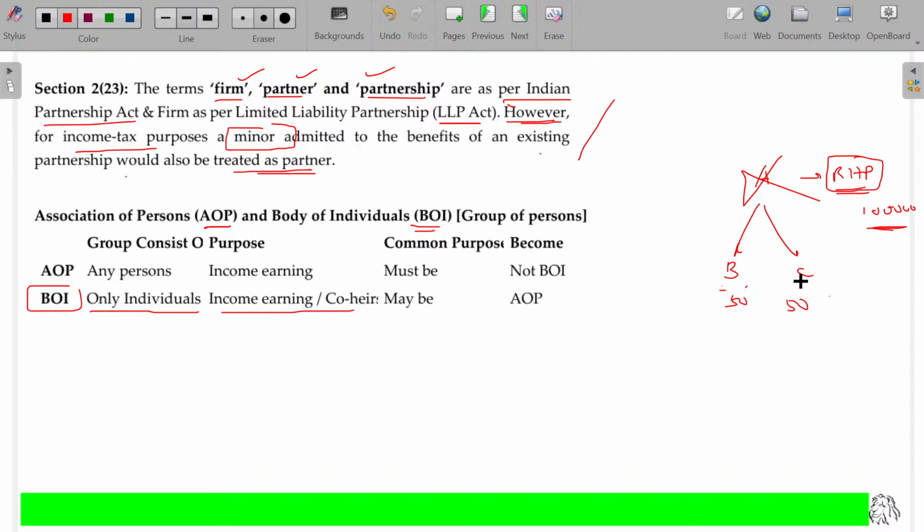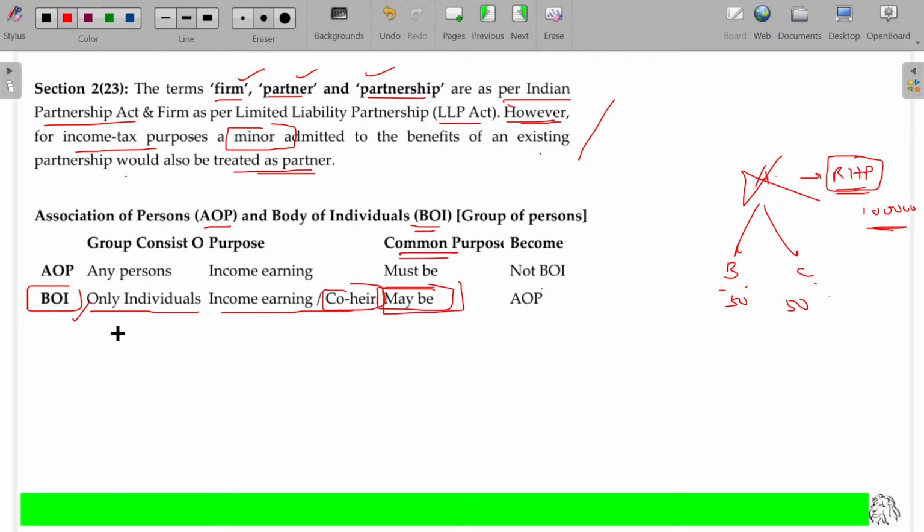Two individuals, B is also an individual, C is also an individual, maybe co-heirs. In this case, B and C are the co-heirs of A, and their intention is just to share the profit. Common purpose, of course, may or may not be there. B says, I want to discard and sell completely, I need the full amount. And C says, I need only rental income, I don't need to sell. Okay, until we sell, we'll keep it temporarily. So both parties have totally different intentions, may not be a common intention, right? So the common purpose may or may not be there. Then this is called body of individuals.